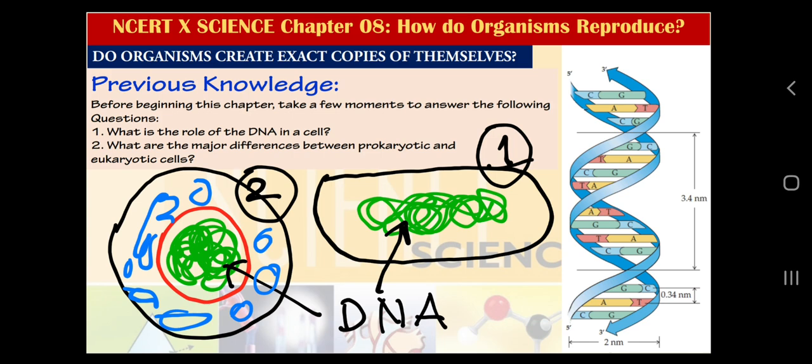The only difference is prokaryotic cells do not have any compartments. And let me remind you one more thing: if any membrane bound cell organelles are present in a eukaryotic cell, we are not going to find those organelles in a prokaryotic cell. But one cell organelle which you have learnt was the ribosome. So you will find ribosomes in prokaryotic cells, also in eukaryotic cells. Ribosomes are cell organelles or macromolecular assemblies of RNA and protein, which you can find in both prokaryotic and eukaryotic cells. This concept will help you understand the function of DNA in later slides.